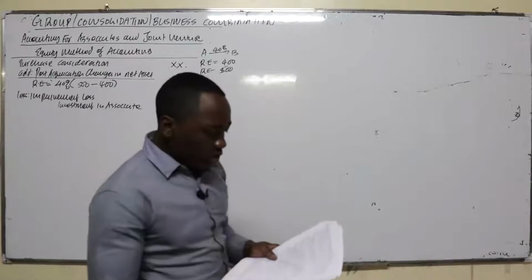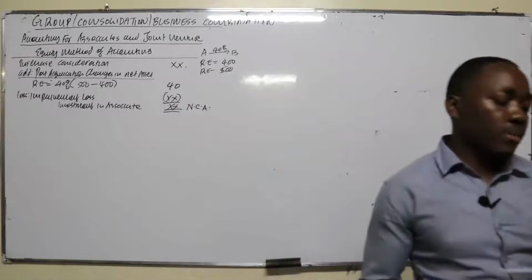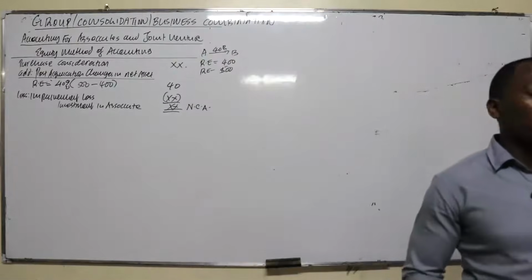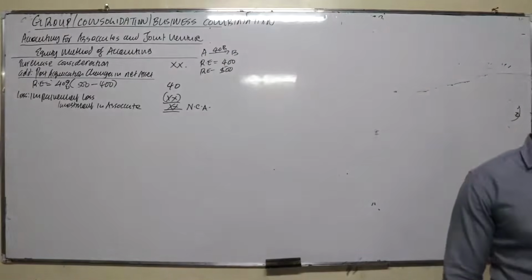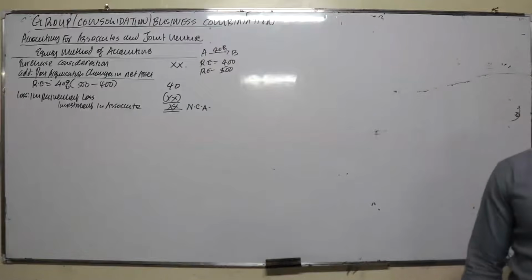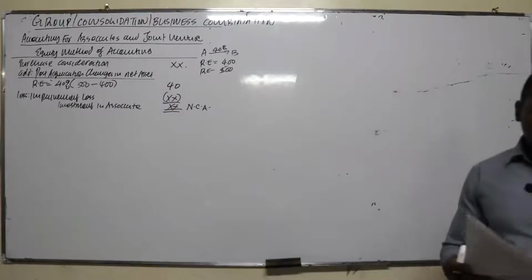Then we have what we call the joint arrangement. That's under IFRS 11. And what are joint arrangements? This is an arrangement in which 2 or more parties have joint control. And joint control is the contractual agreement of sharing control. We have various types of joint arrangement. Number 1, we have joint operations, and then we have joint ventures. So what's the difference?